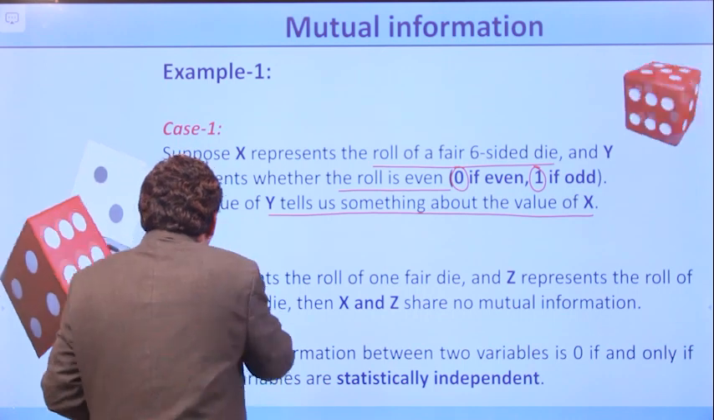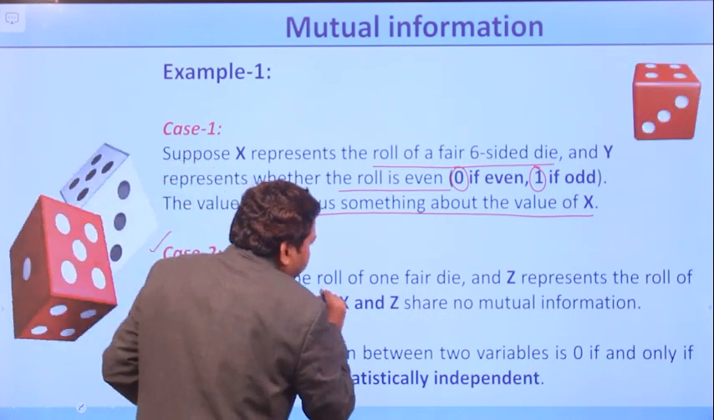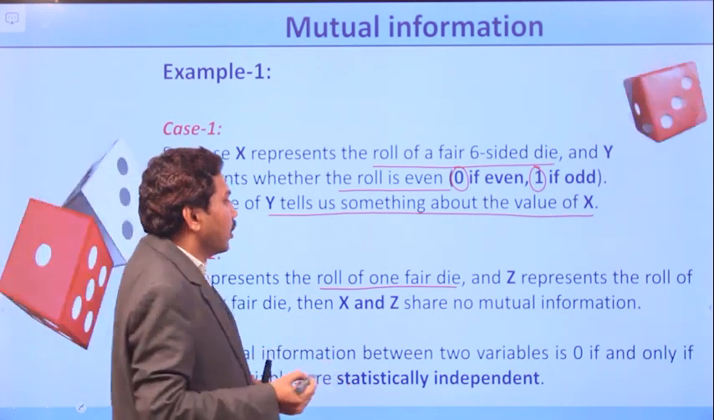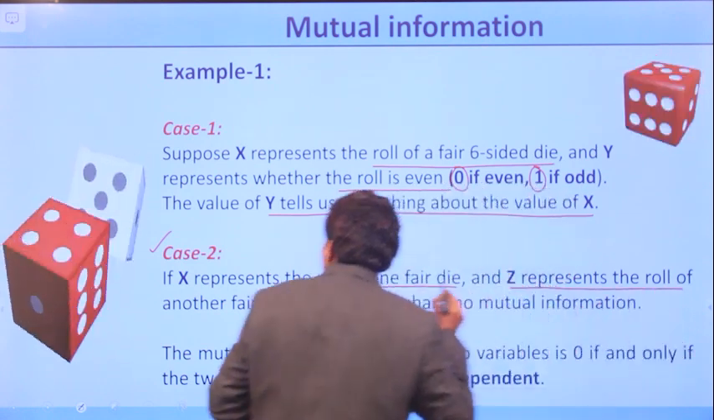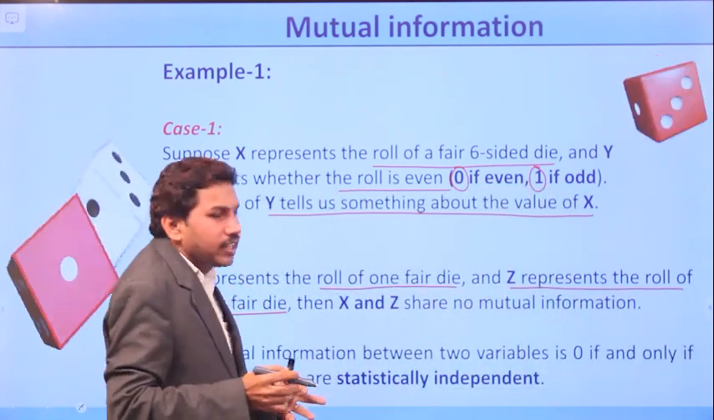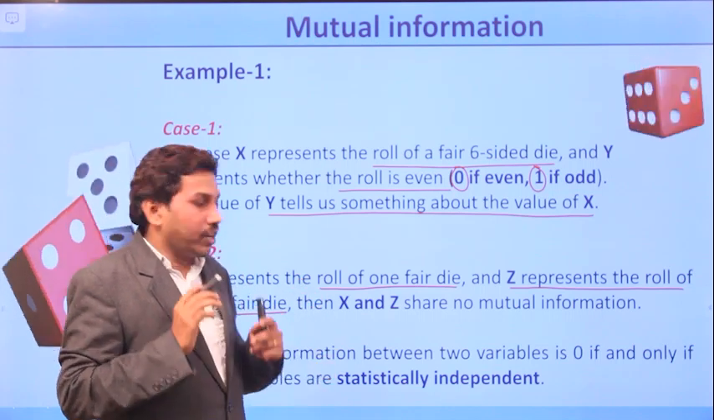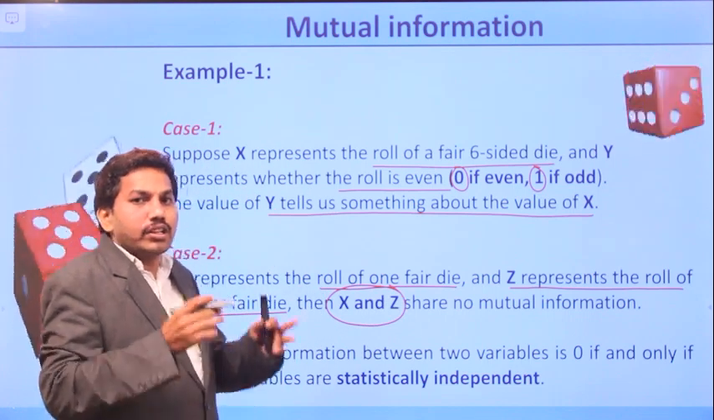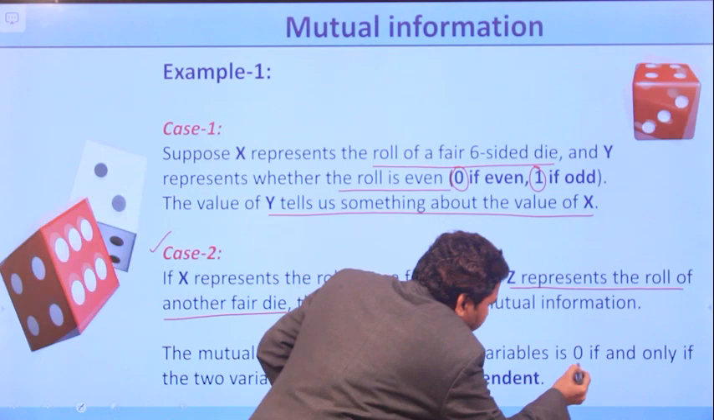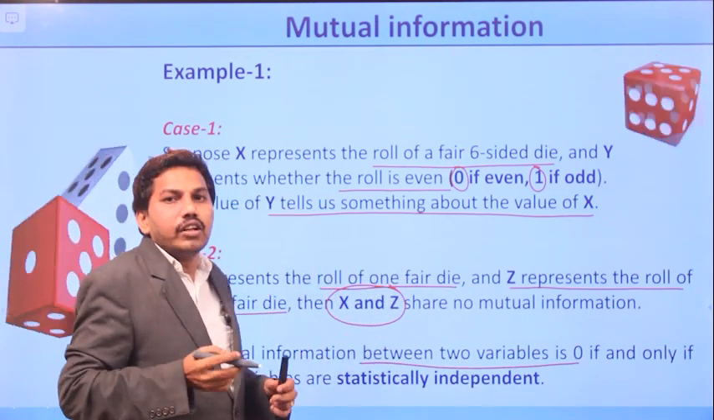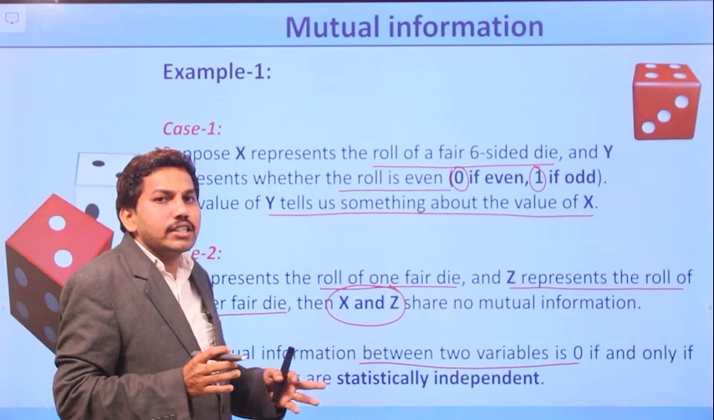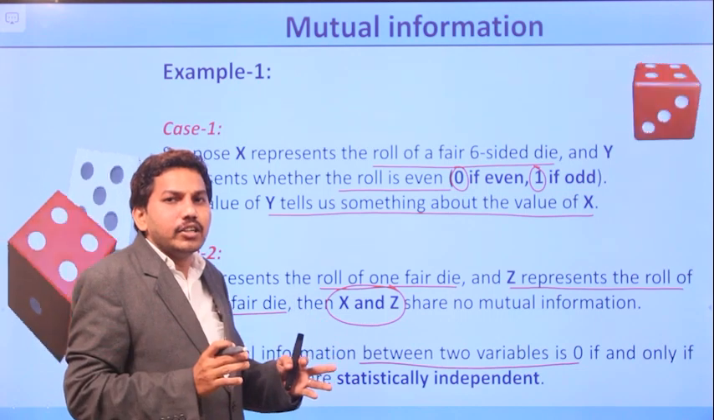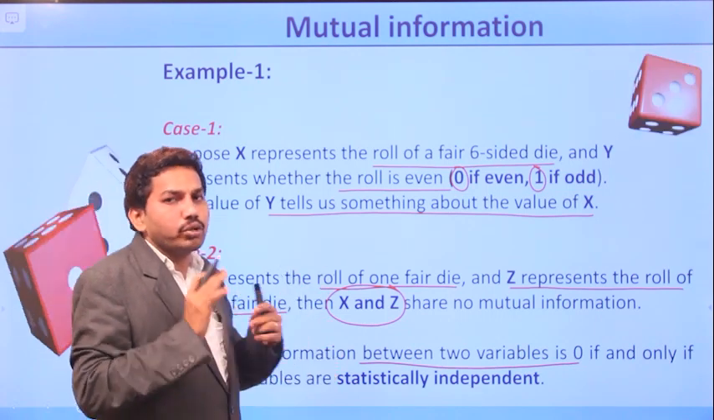Whereas let us see in case 2, x represents the roll of one die and the second random variable we consider is z. So z represents the roll of another die. That indicates there is no mutual information between x and z. So the mutual information between two variables is 0 whenever those two variables are statistically independent. If the two random variables are statistically independent, there is no mutual information between them.